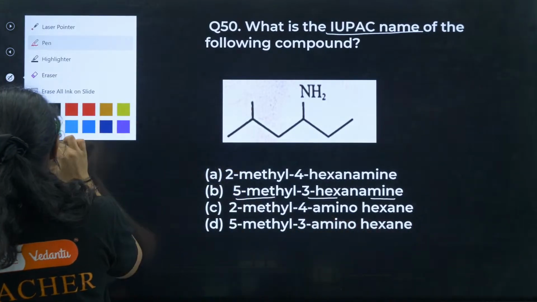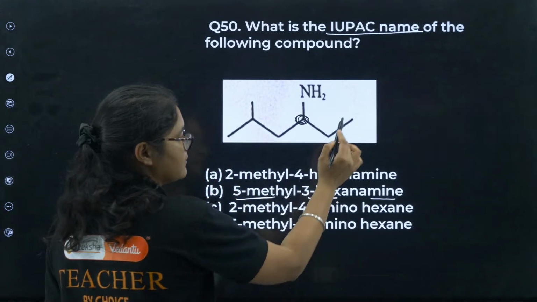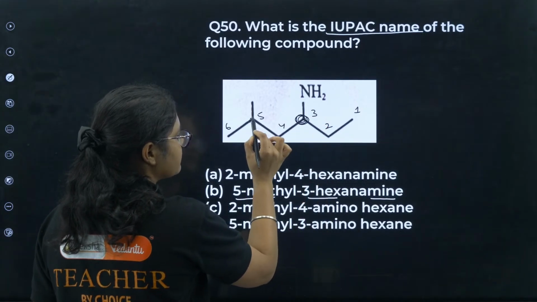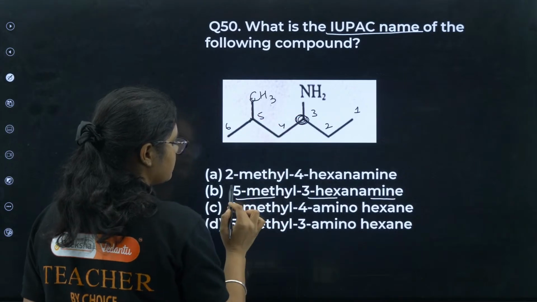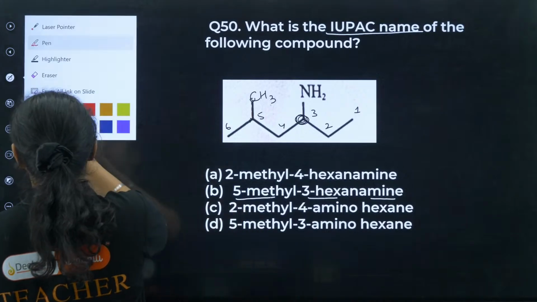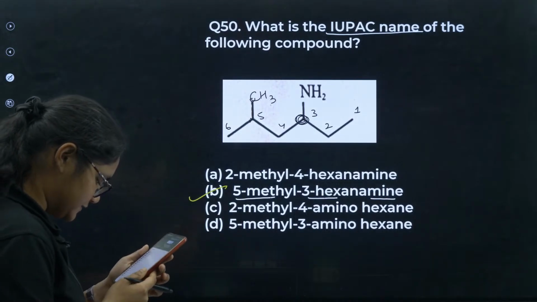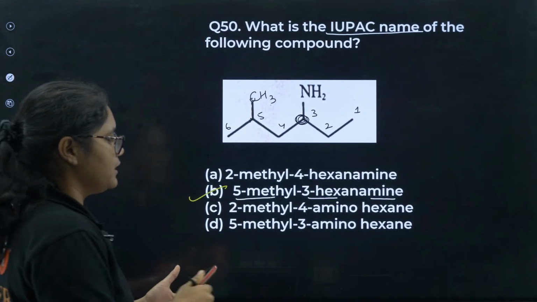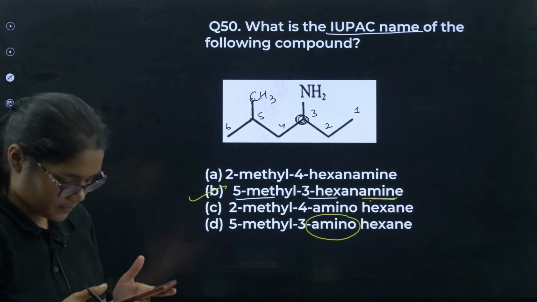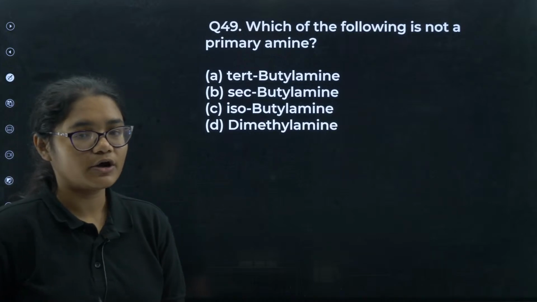5-methyl-3-hexanamine is the correct answer. You have to number from this side, since the carbon containing the functional group should get the least number, right? So 1, 2, 3, 4, 5 and 6. On the 5th carbon we have a methyl group, so that is why 5-methyl. Then we have hexane-3-amine, so option B is the correct answer here. Radhika, no, aminohexane is not used. If NH2 is the primary functional group, then the suffix should be amine, so that is why it is B. Next, 49.